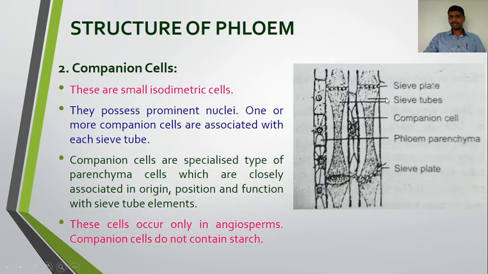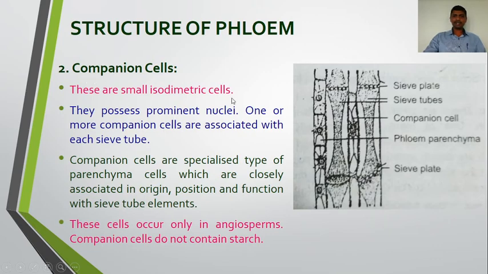So in this diagram we can see the sieve tube, sieve plate. Here we see the sieve plates. Here also the sieve plate. So this is the sieve tube. This one is the companion cell. This is the phloem parenchyma. So all these structures can be seen in the one diagram.